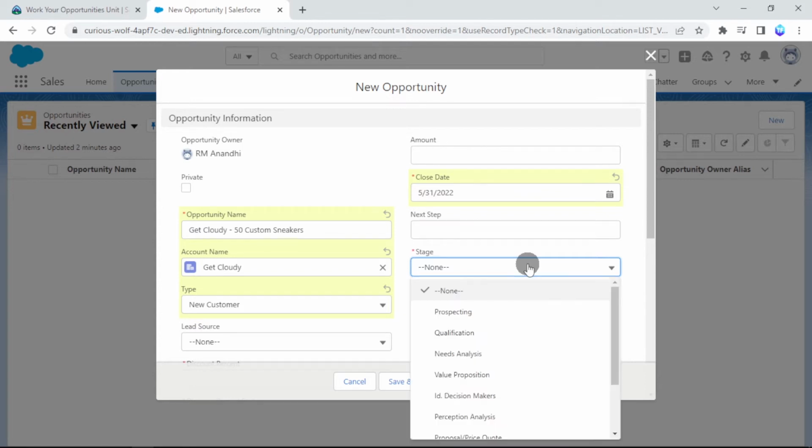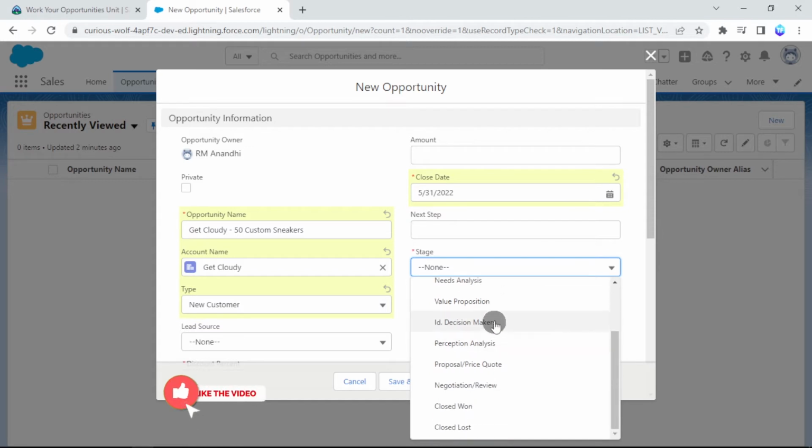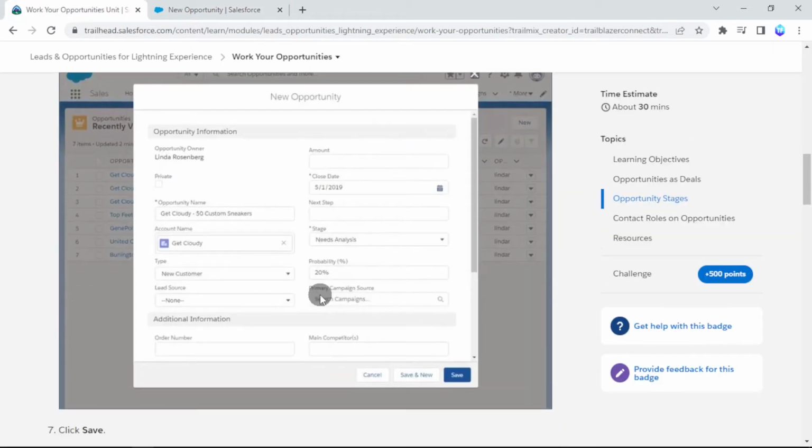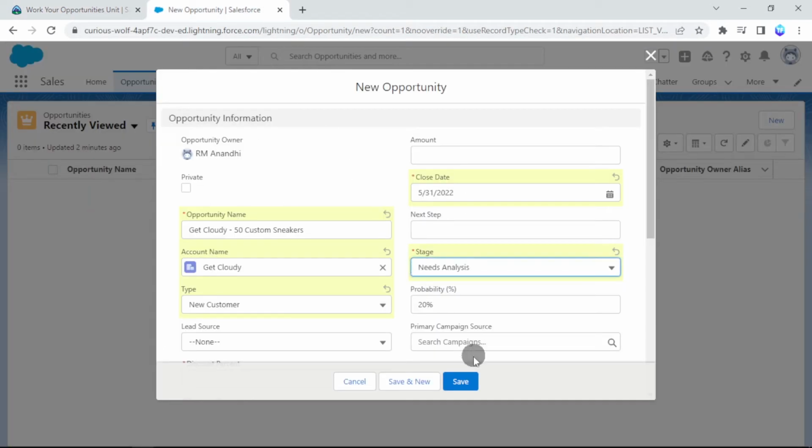Select the opportunity stage. I select needs analysis and the probability will be 20%. So this will look like this. Make sure you have filled in the details given in this image and then click save.